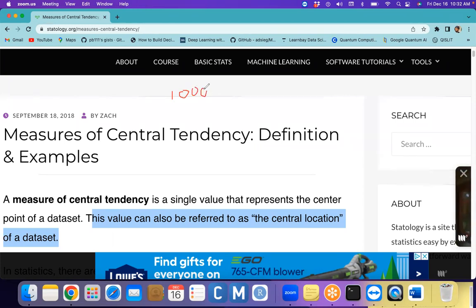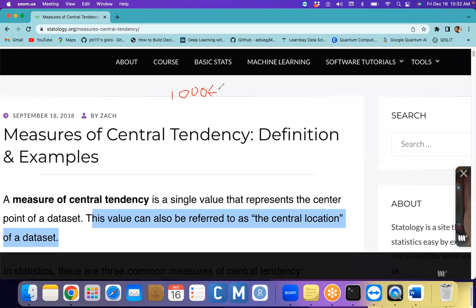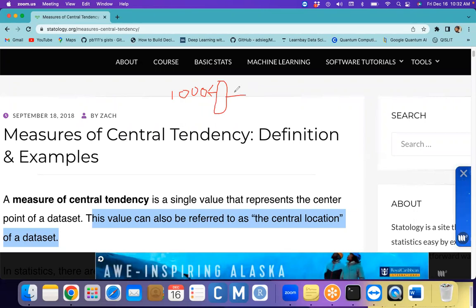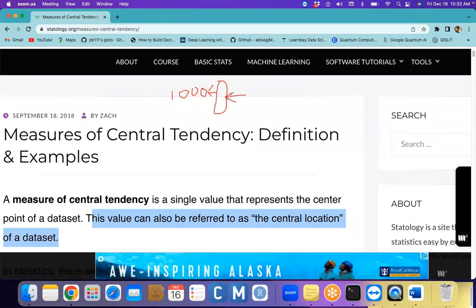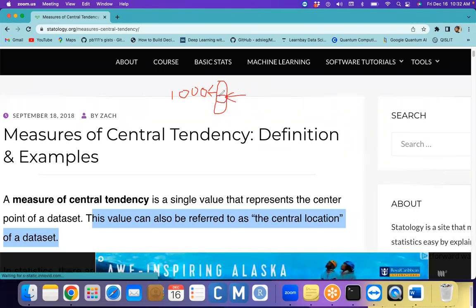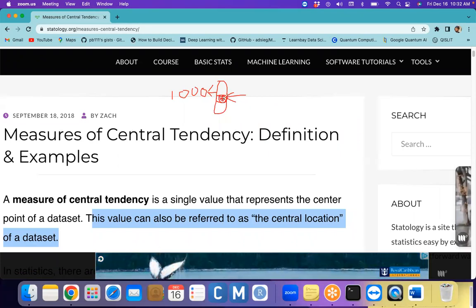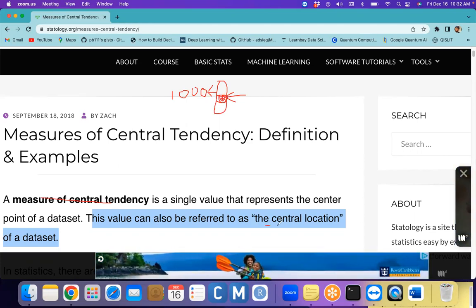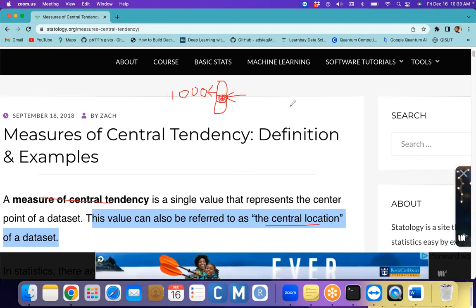From these thousands of data elements, we need to find the central point. This is the number that we call the measure of central tendency, or the central location of that data set. Clear?